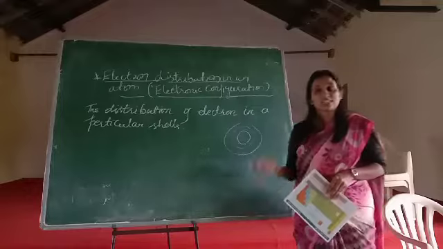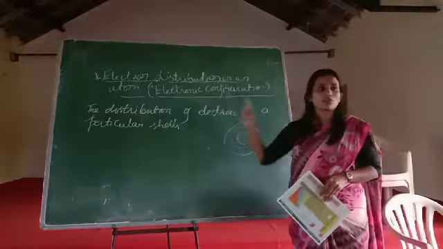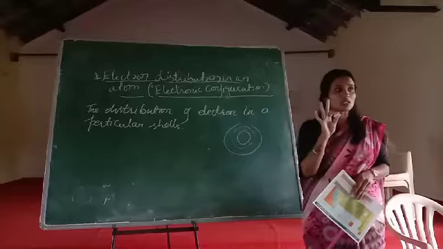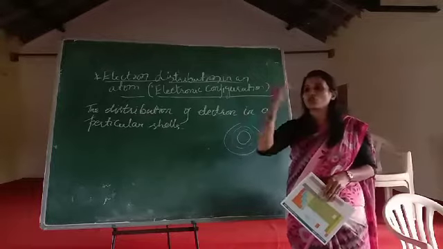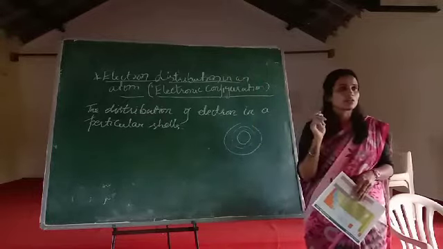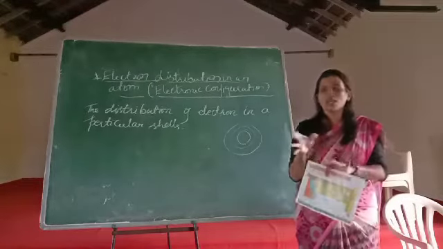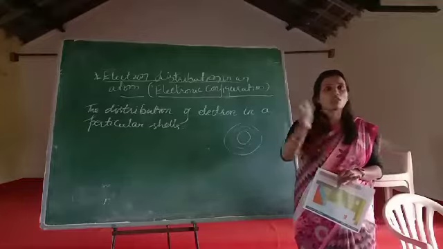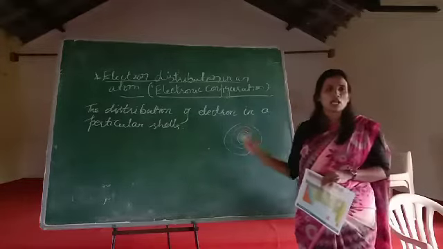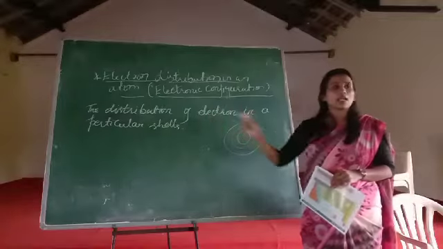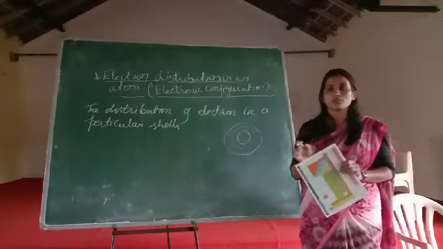So that is nothing but electronic configuration. Distribution of electrons, only electrons. Protons and neutrons never come out of the nucleus. They always stay together. Only electrons revolve in each shell. That concept we call electronic configuration.